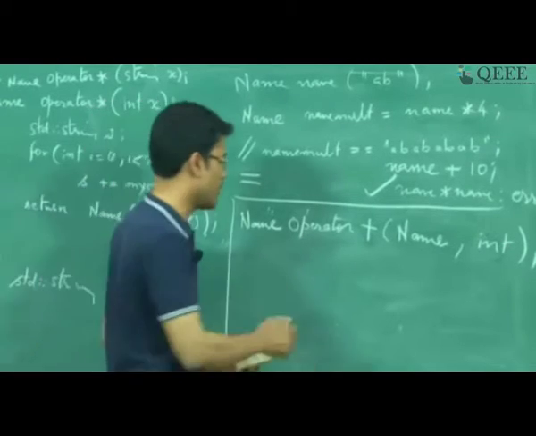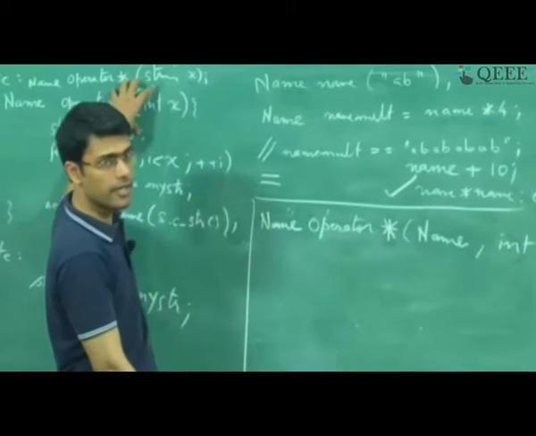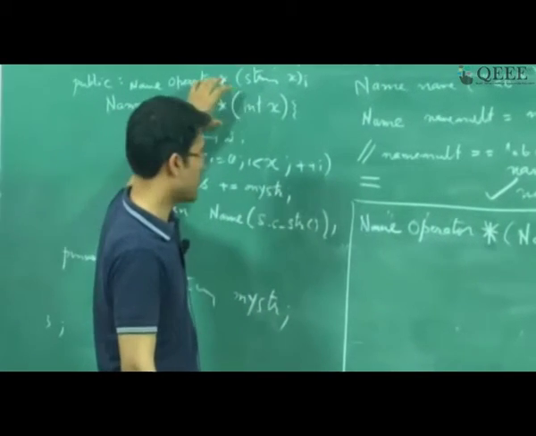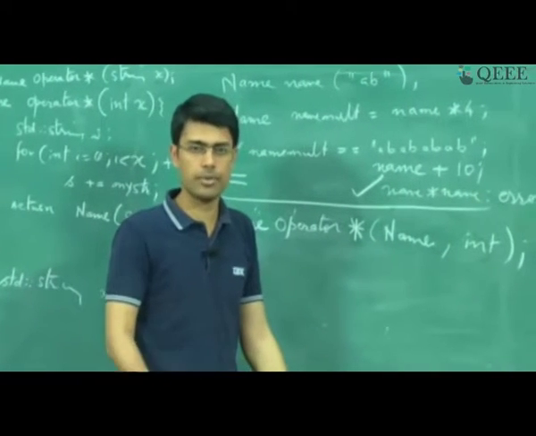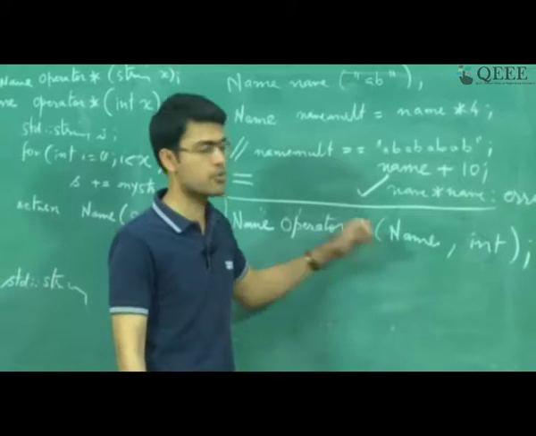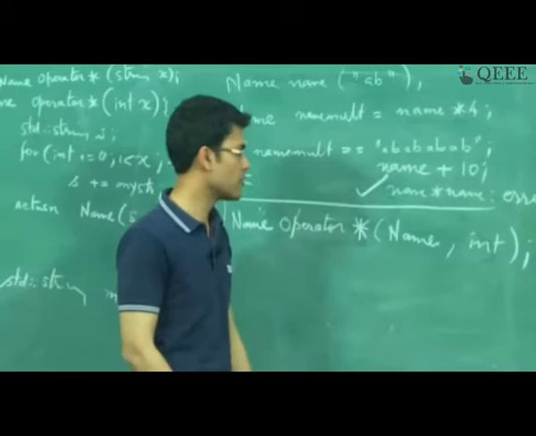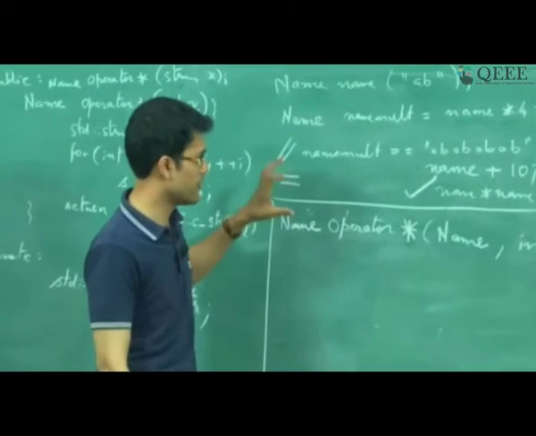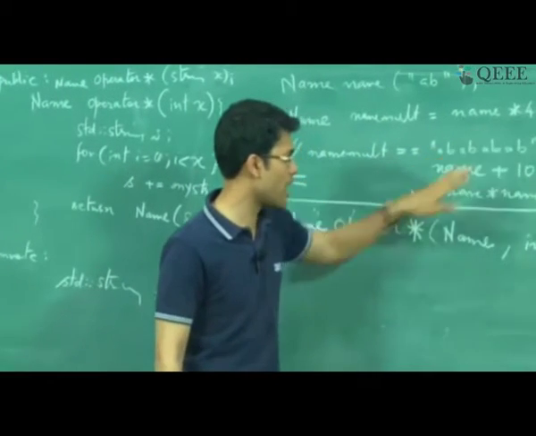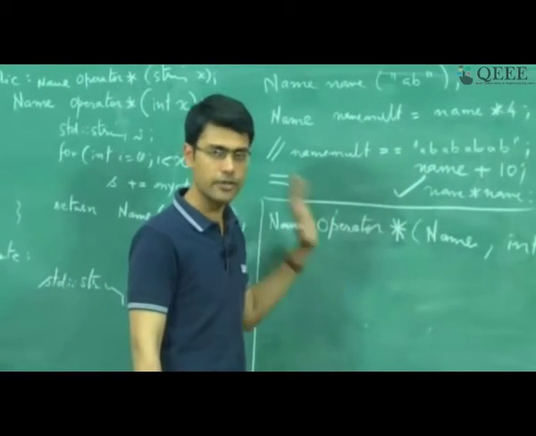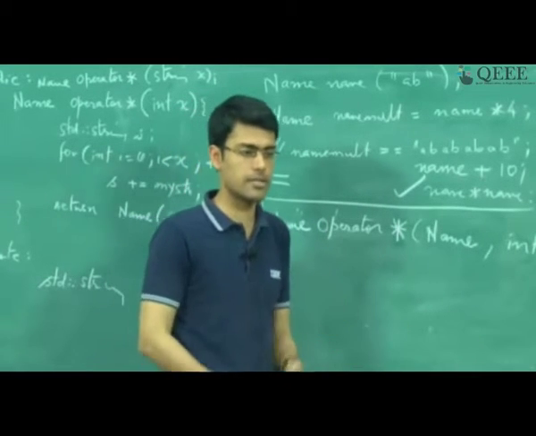But what if you define it in this manner? If there is an operator star defined in the class as well as you define it globally, what can you expect to happen? Well, the compiler will not know which one to invoke, and therefore it can give a compile time error, alright. So we talked about the unary operator minus, and we talked about the binary operator star or plus, whatever. So you can define operators not necessarily inside the class, you can define them outside, and we will see an example soon.